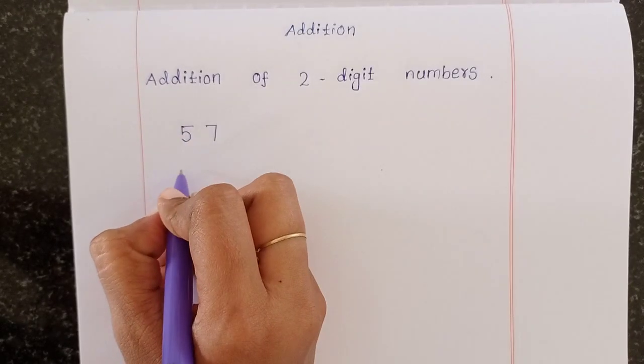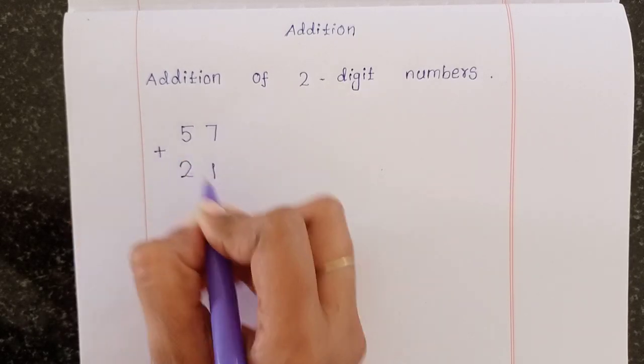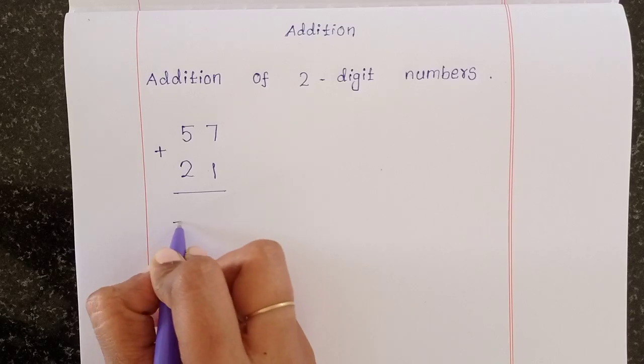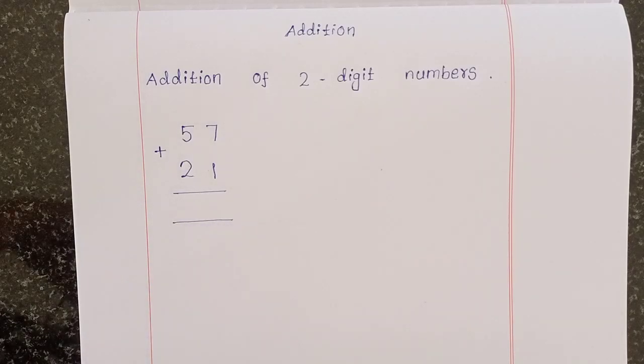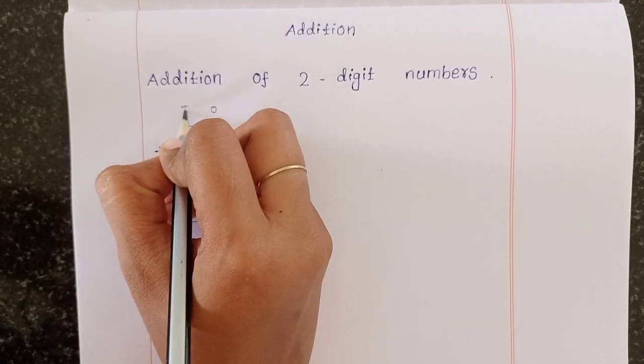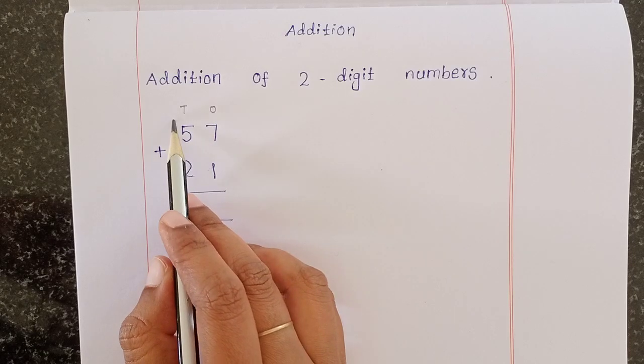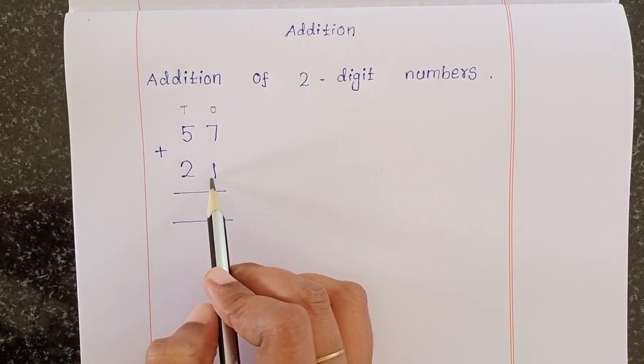Now listen. 57 plus 21. Always mention the place first: ones and tens. 7 plus 1.